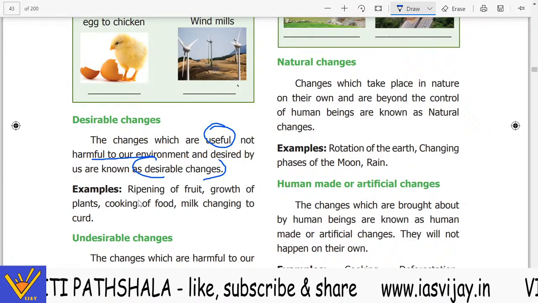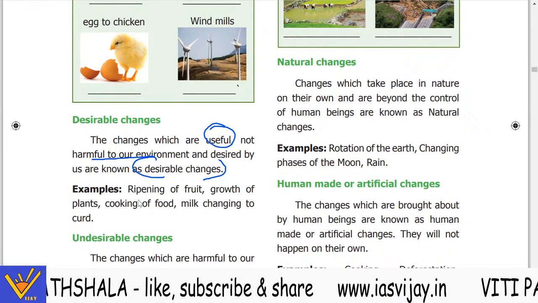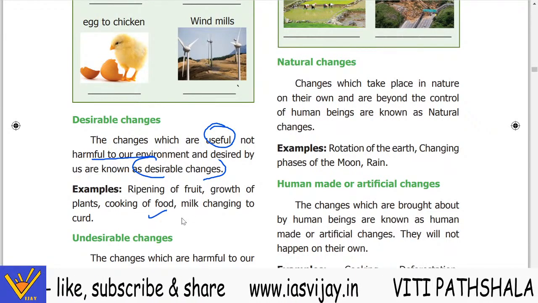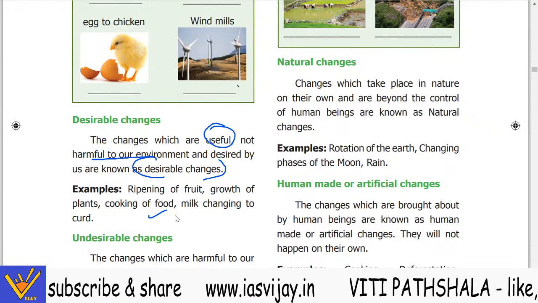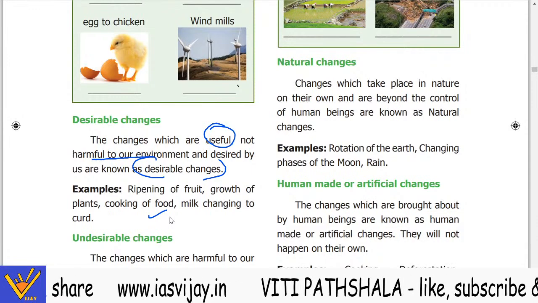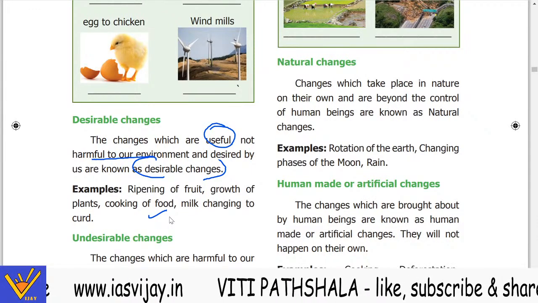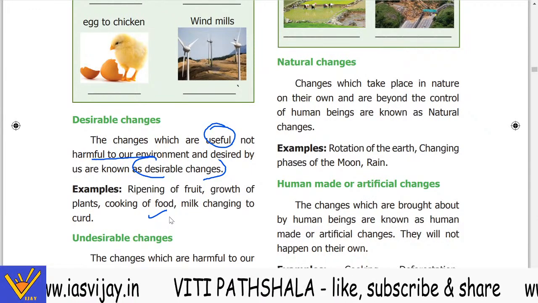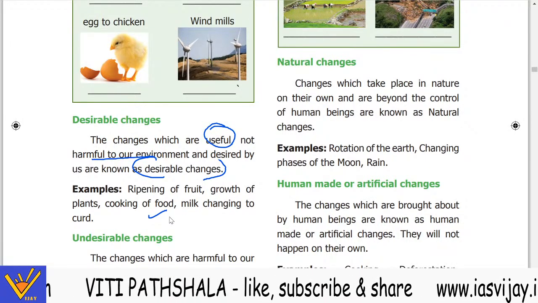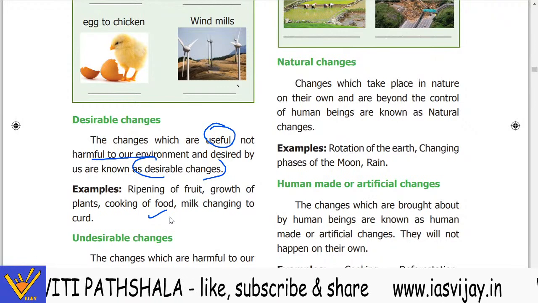Like we require the ripening of fruit, growth of plants, cooking of food. Also growth in ourselves, growth in our height, our body should grow. That is also a desirable change, that we all want a healthy body. And milk changing into curd is also a desirable change.